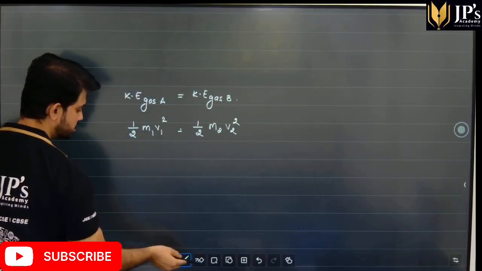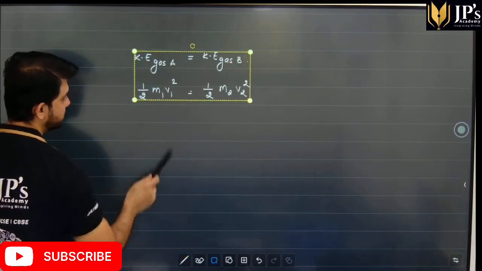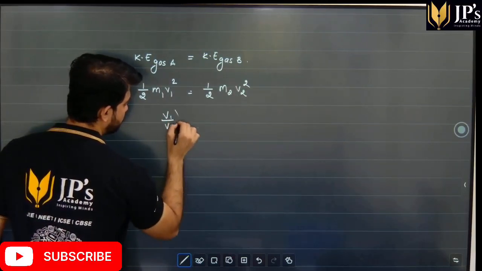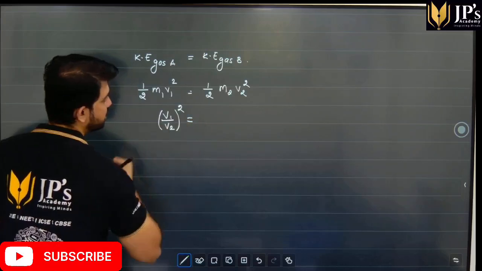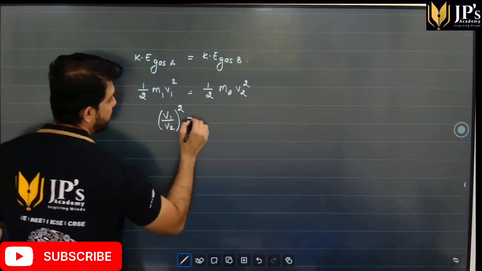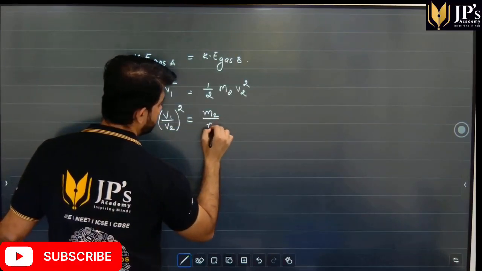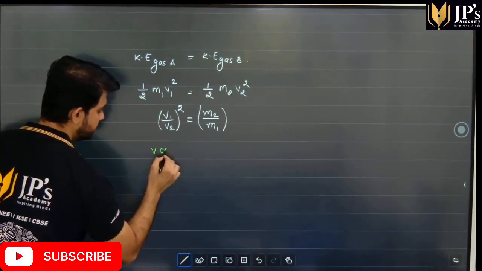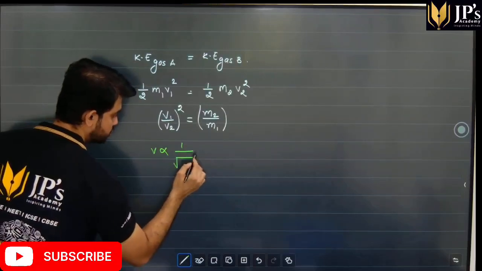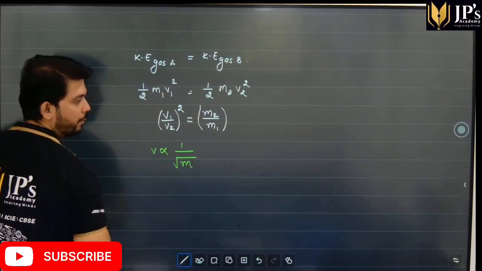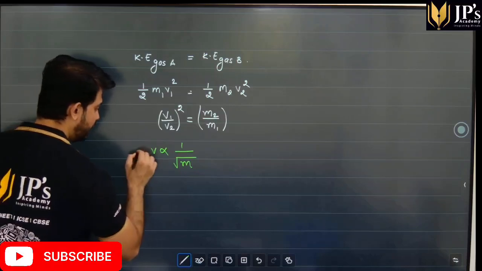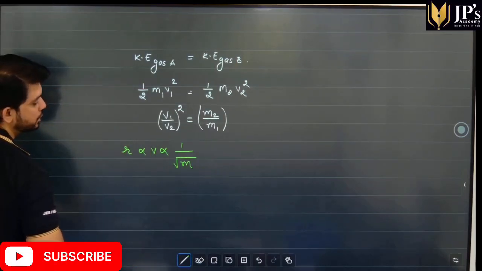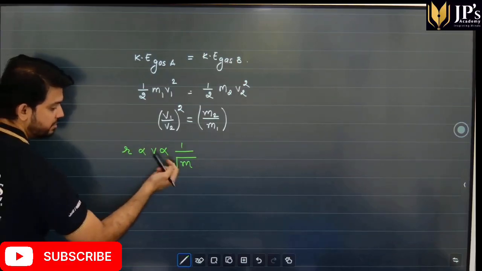So from here, students, we can get the expression that v1 upon v2 the whole square will be m2 upon m1. Or I can say that velocity is inversely proportional to the square root of the mass of the gas, and rate of diffusion is directly proportional to the velocity of the gas molecules. And this is where we get the relation.